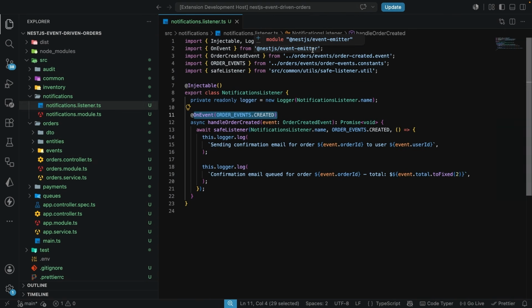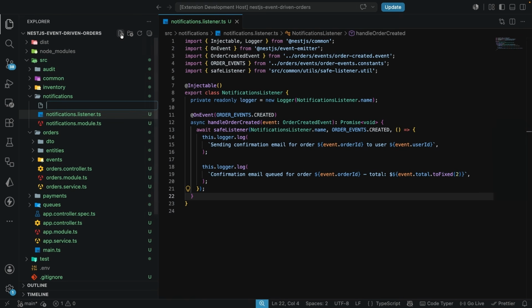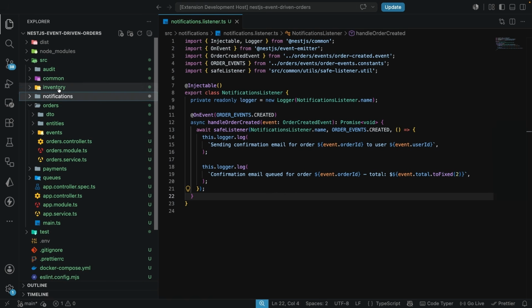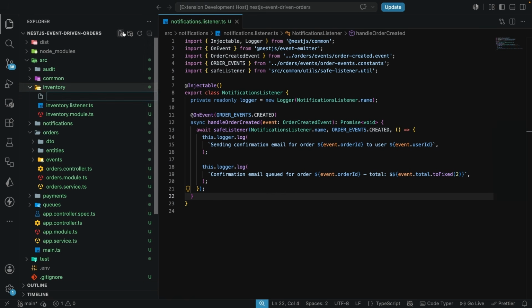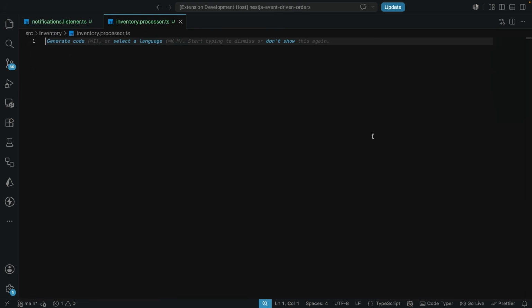Now let's migrate the notifications. I'm still going to leave this file over here for reference, but I'm going to be creating new files: the inventory processor and also the notification processor. So let's start with the inventory processor. Here we're going to create a new file, the inventory.processor.ts file. So I'm going to collapse this. We're going to make use of Processor and WorkerHost coming in from BullMQ. So let's bring in the respective imports. Processor and WorkerHost are going to come from BullMQ.